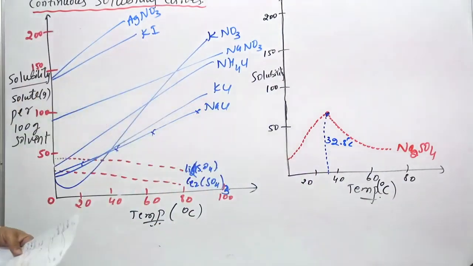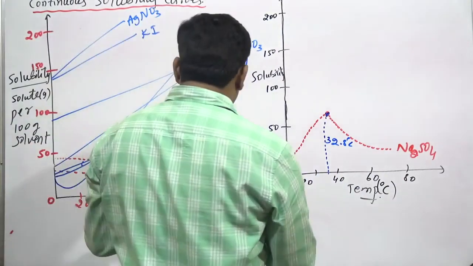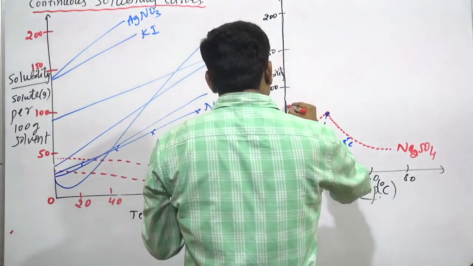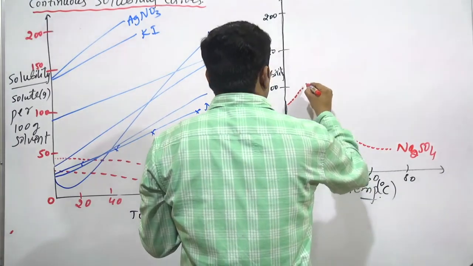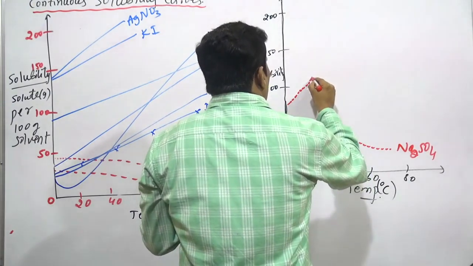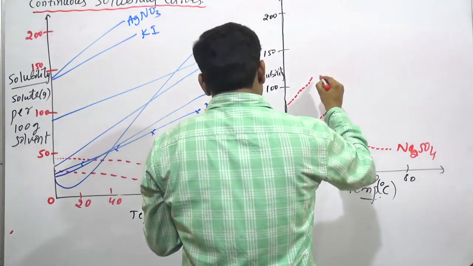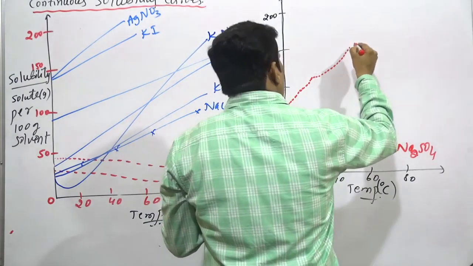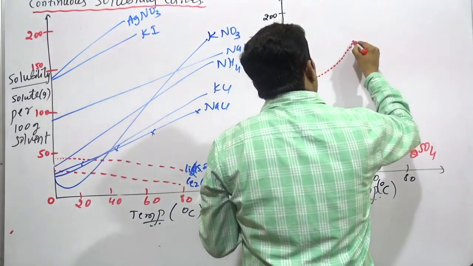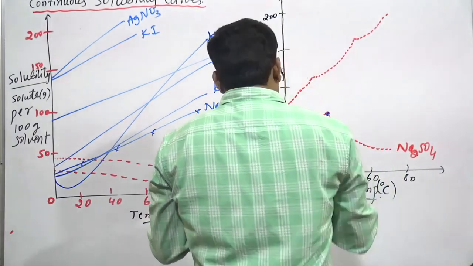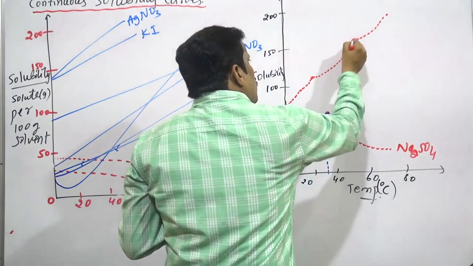The next graph we have is the calcium chloride graph, at less than 100 degrees. Here there is a change of phase.